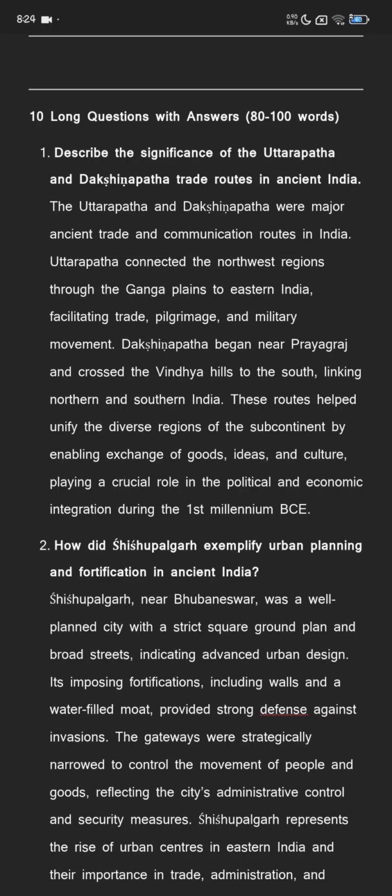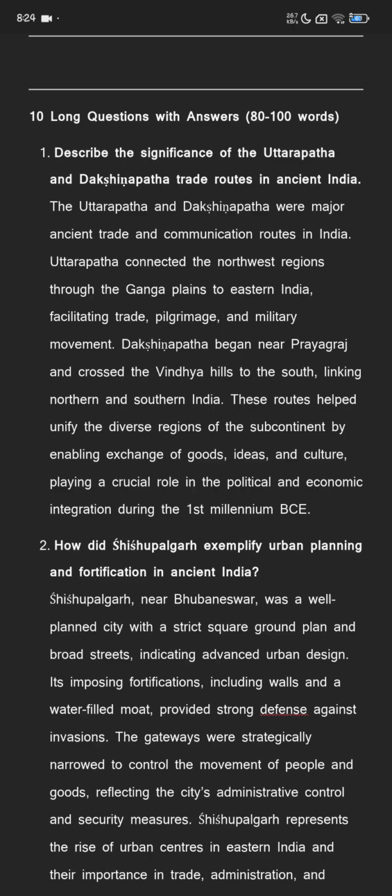Describe the significance of the Uttarapatha and Dakshinapatha trade routes in ancient India. Uttarapatha and Dakshinapatha were major ancient trade and communication routes in India. Uttarapatha connected the northwest regions through the Ganga plains to eastern India, facilitating trade, pilgrimage, and military movements.